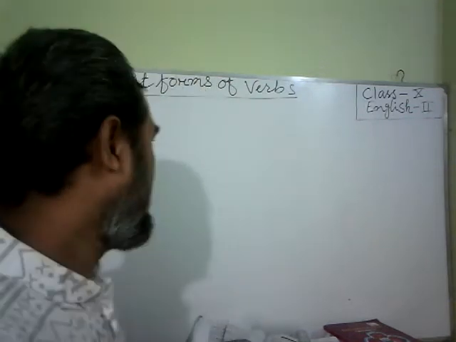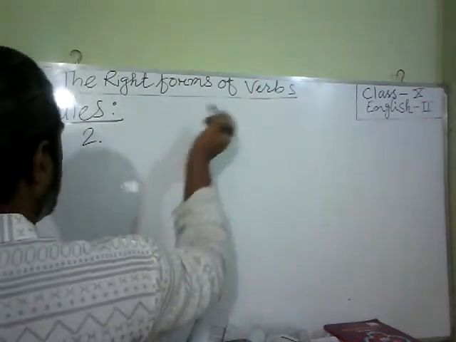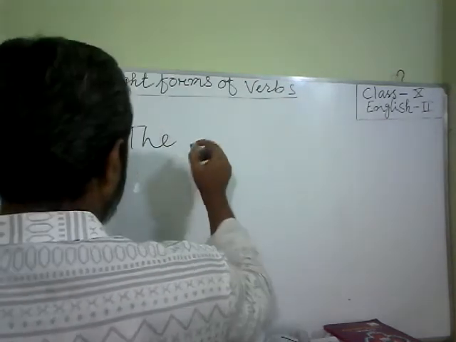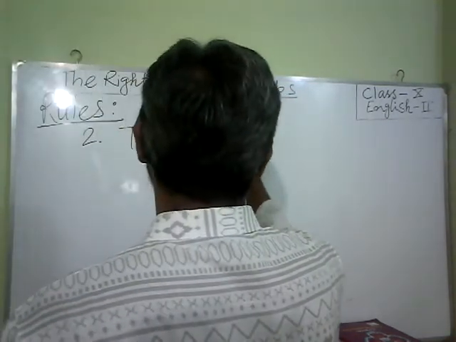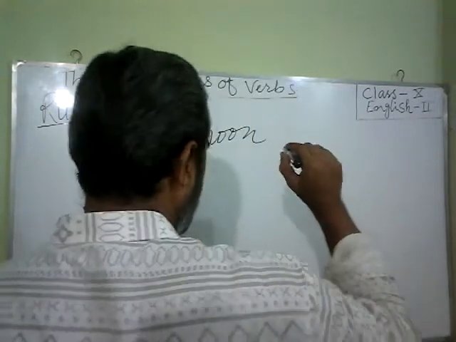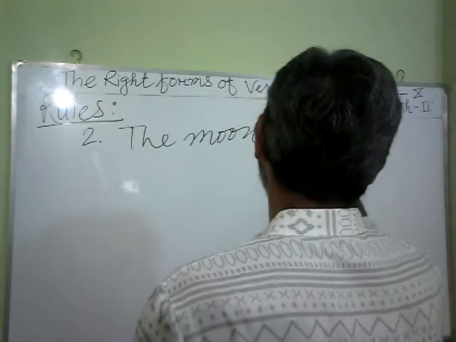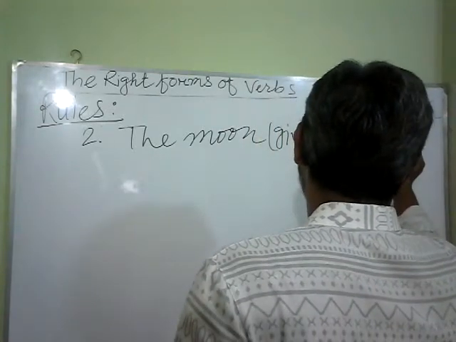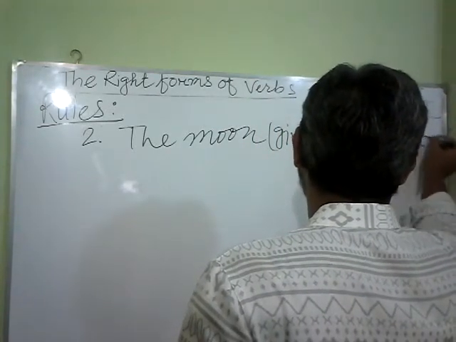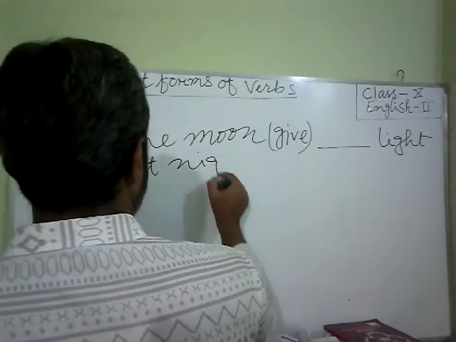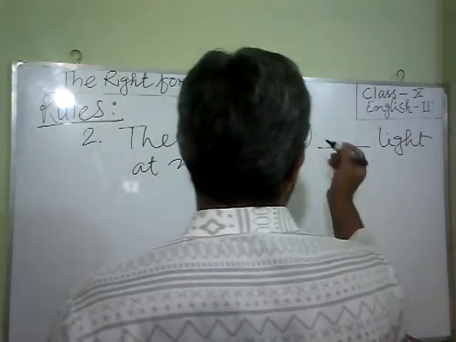Let us give an example here. The moon, suppose we have given in the bracket, light at night.